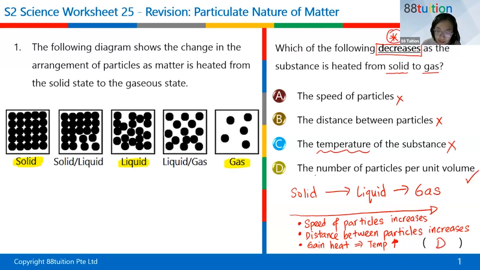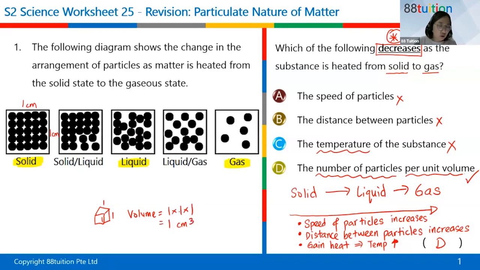Now what does it mean to have a number of particles per unit volume? I'm going to draw what is per unit volume. Let's say this square is 1 cm by 1 cm by 1 cm. Let's say it's a cube. This cube is 1 cm by 1 cm by 1 cm, so the volume of the cube is 1 times 1 times 1, which is 1 cm cubed. But let's say I draw in 2 dimensions. In solid, how many particles do I have in this cube?